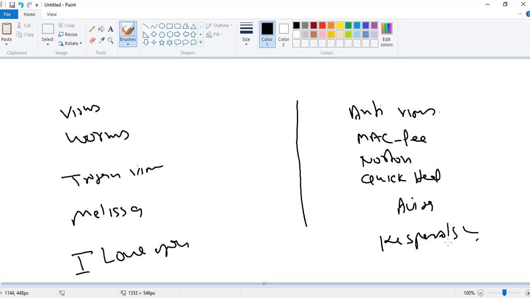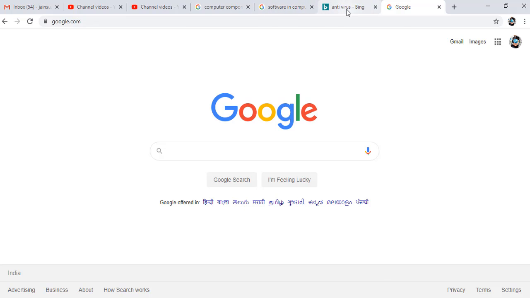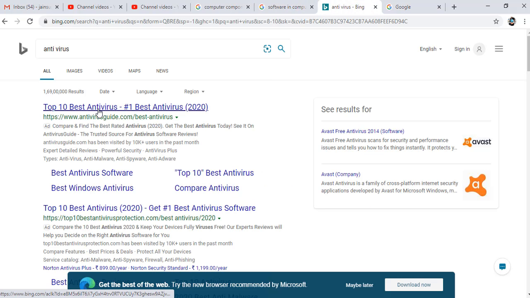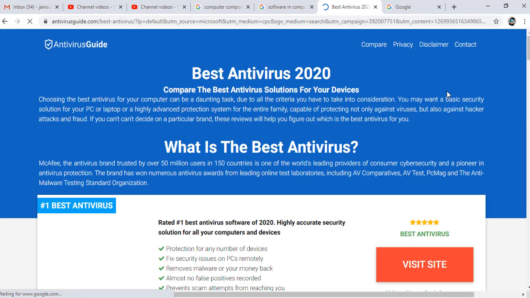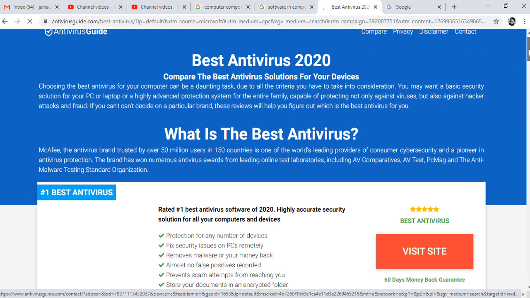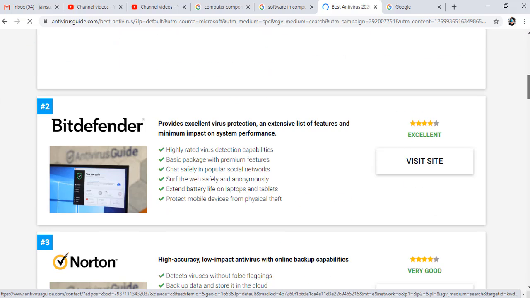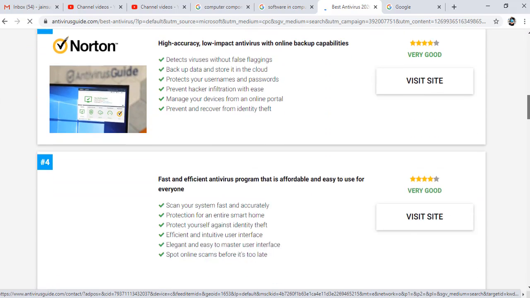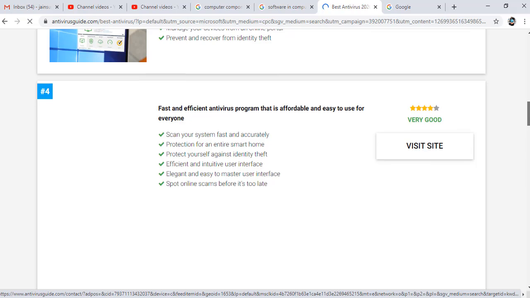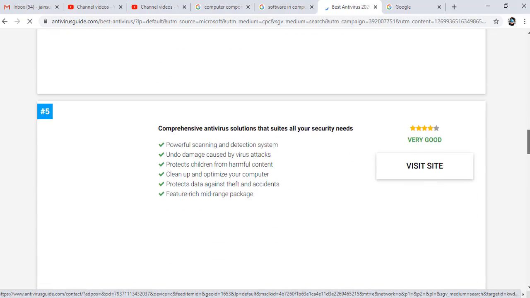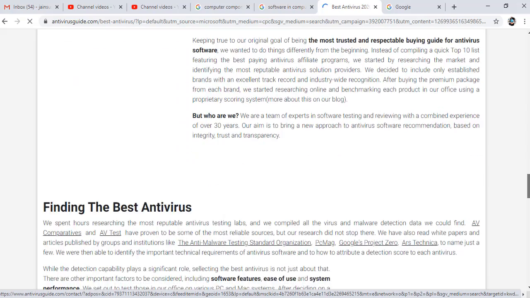These all are antivirus. If you see here the virus and antivirus, the top 10 best antivirus you see here. These all are antivirus. Bitdefender, Norton.